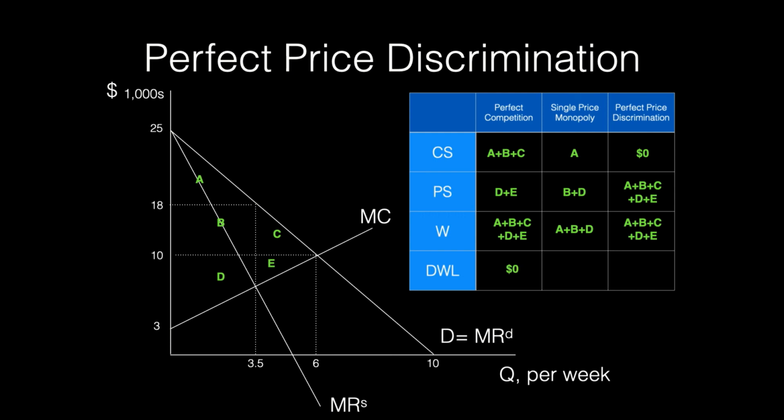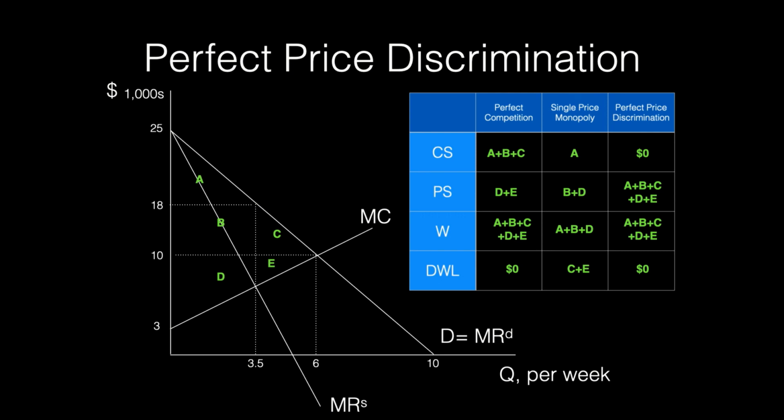So under perfect competition, since the economic welfare that is realized is the total potential economic welfare, there is no deadweight loss. Under single price monopoly, C plus E is not realized as part of the economic welfare, so it is deadweight loss. In perfect price discrimination, since the firm is able to capture all of the economic welfare, there's also no deadweight loss. So perfect price discrimination is actually efficient. The fact that with perfect price discrimination, the deadweight loss is 0 implies that the outcome is efficient, like in the competitive market.